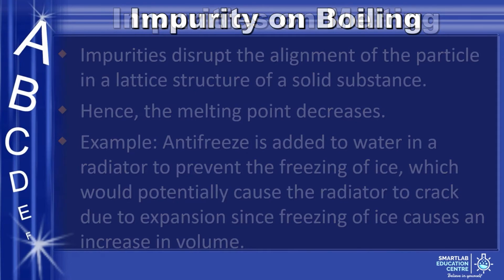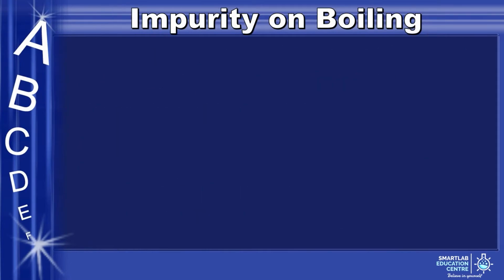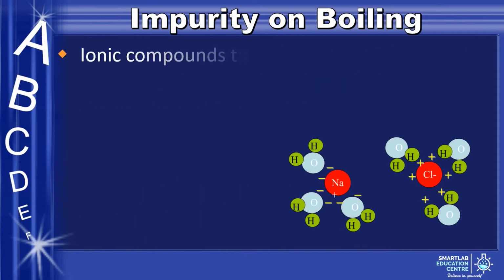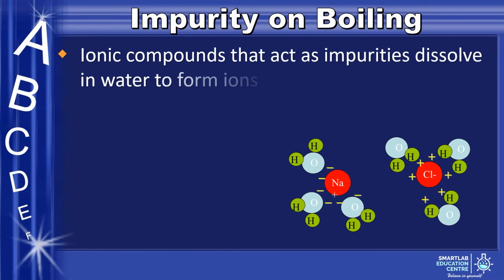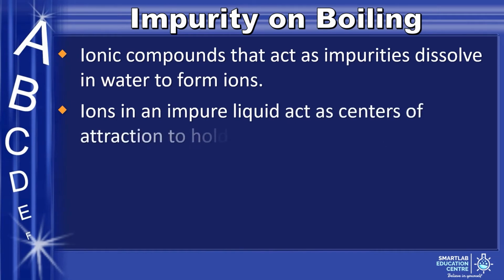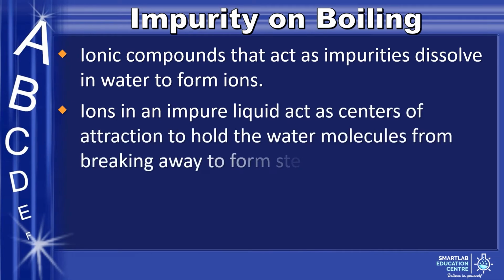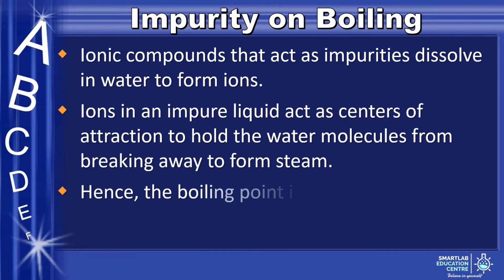How about the boiling point? Ionic compounds that act as impurities dissolve in water to form ions. Ions in an impure liquid act as centers of attraction to hold the water molecules from breaking away to form steam, resulting in more thermal energy needed to overcome the enhanced forces of attraction between the water molecules and the ions. Hence, the boiling point increases due to impurities.